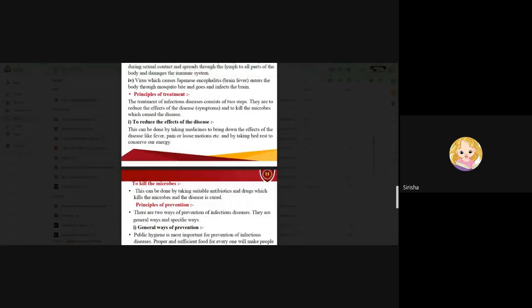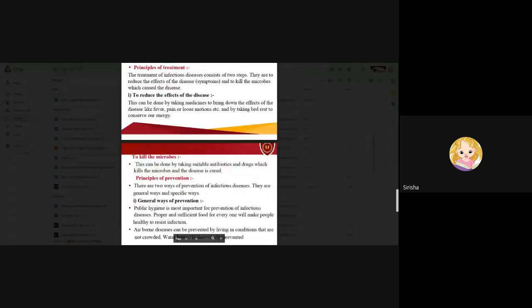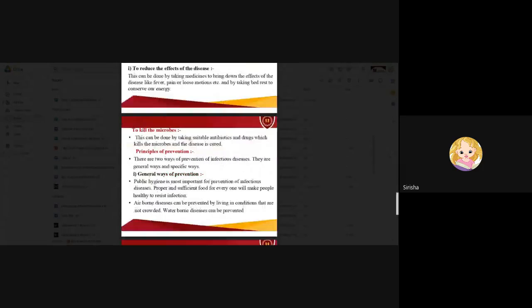How are you going to reduce the effect of the diseases? This can be done by taking medicines to bring down effects of the diseases like fever, pain, or loose motions, and by taking bed rest to conserve our energy. When you get some infection, the body temperature obviously rises. So you have to take bed rest to conserve energy to kill the microbes. This can be done by taking suitable antibiotics and drugs which kill the microbes, and the disease will be cured.